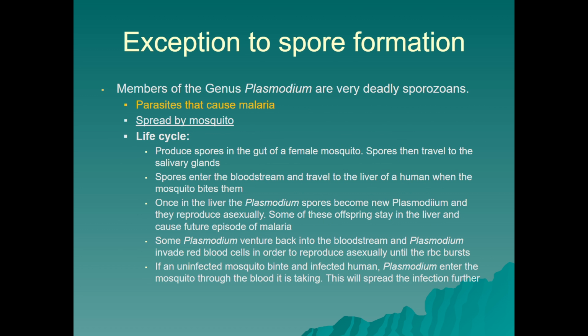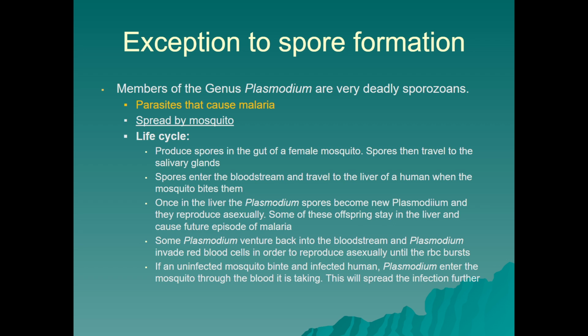There are some exceptions to spore formation when we're looking at protists that we consider protozoans, and that would be those in the genus Plasmodium. They are sporozoans, but they do not produce what you would consider spores. They're still parasites, so they fit very well within sporozoan. They're spread by mosquitoes, and their life cycle is as follows.